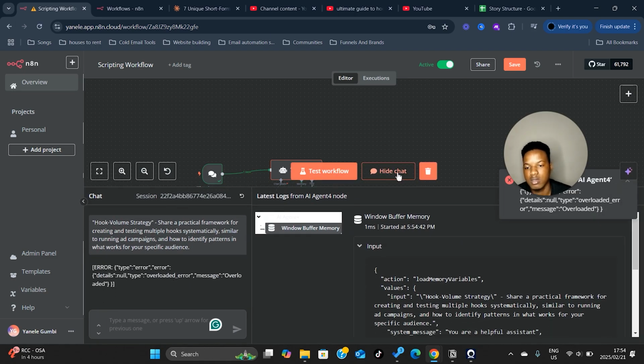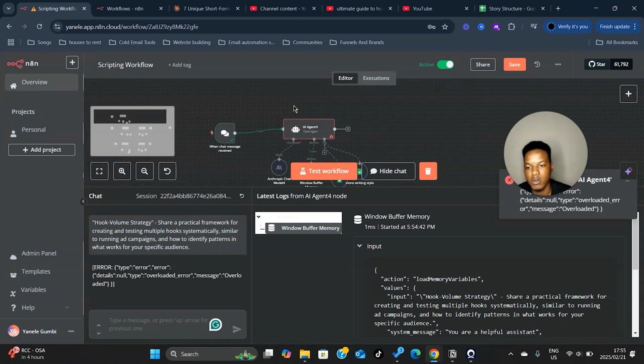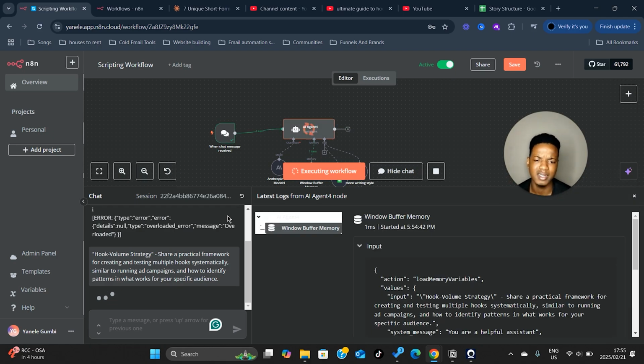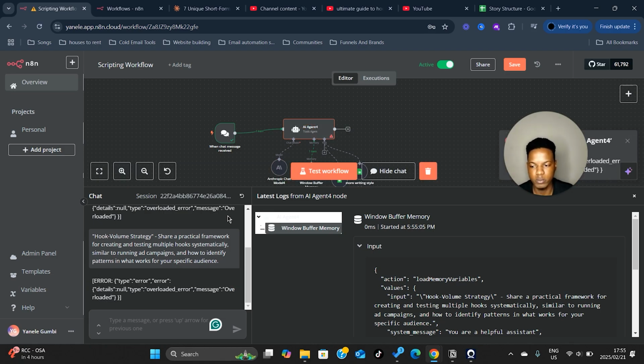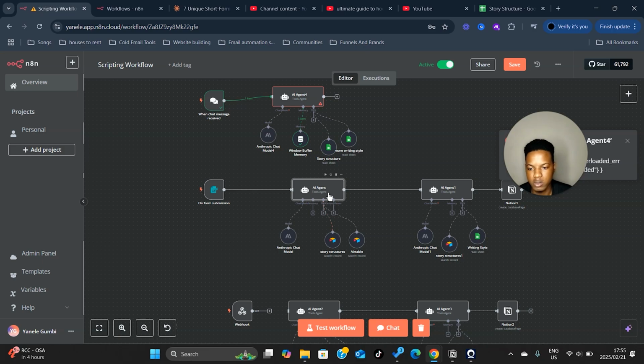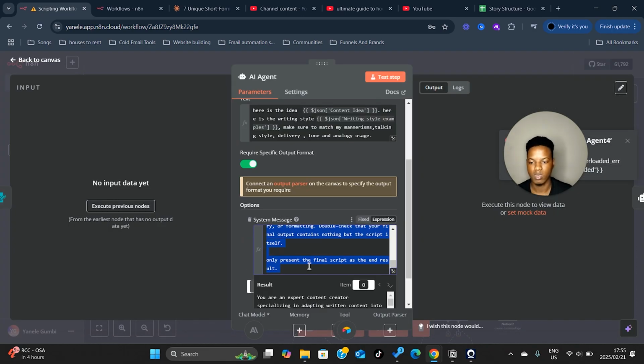Yeah, it does it from time to time. I'm gonna redo this message. And it's just done. It's like this sometimes. Sometimes it does get overloaded when it really isn't. Basically, an overloaded error is when it's got too much to do, but that's not true because we haven't given it anything to do. That's the thing. All right, so that's acting up. Let's just put the prompt in because I can see it's not working out. It's not looking good at all.